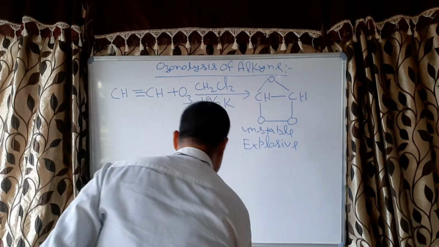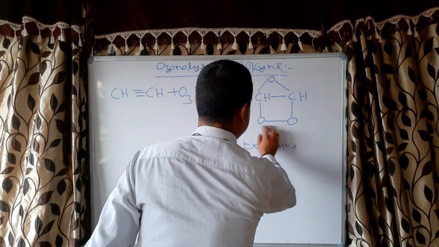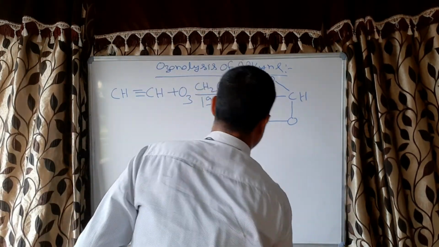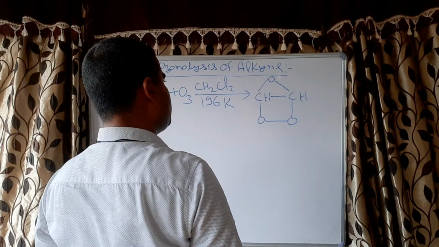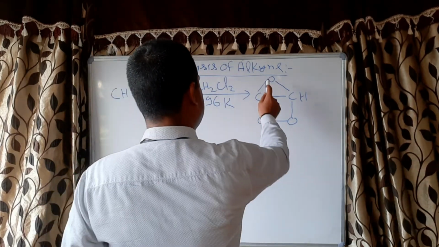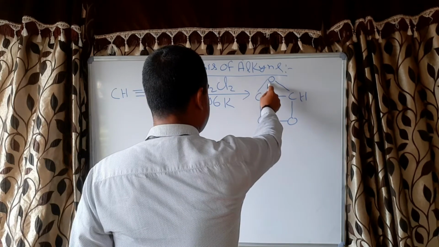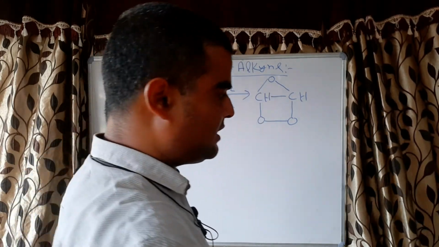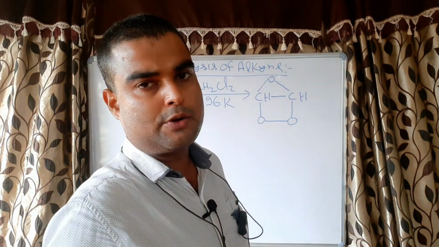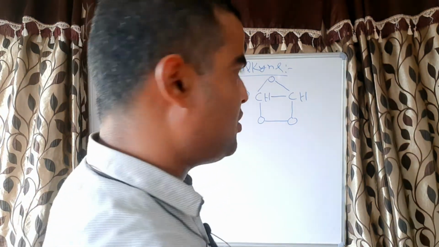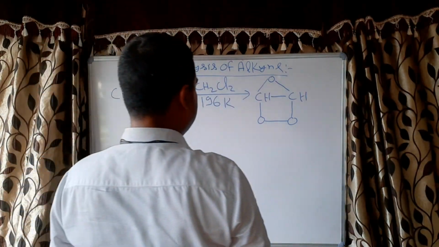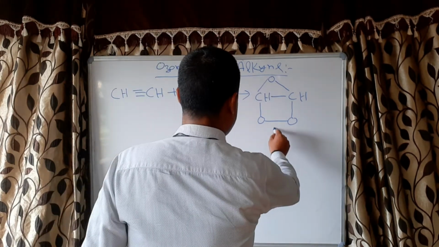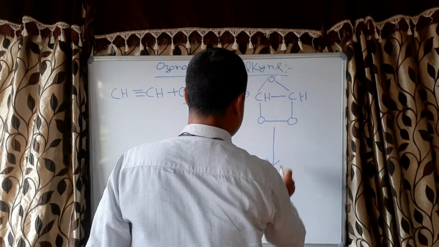Then how will it proceed? Oxidative cleavage and reductive cleavage. Reductive cleavage means this oxygen will go away, and oxidative cleavage means there will be another oxidation by an oxygen atom. So first let us see how the reductive cleavage takes place.